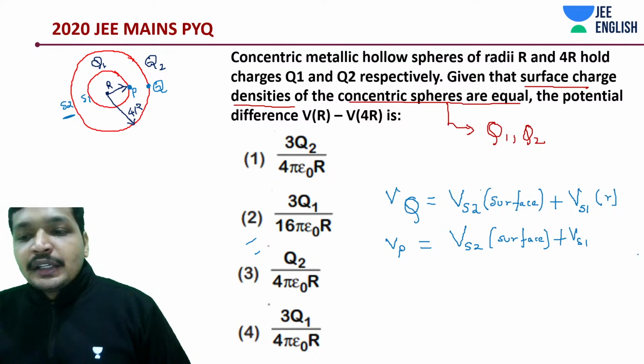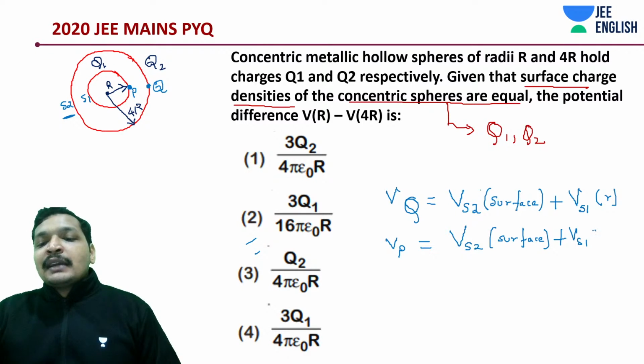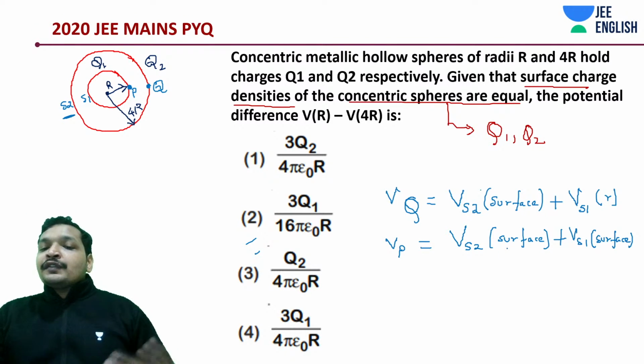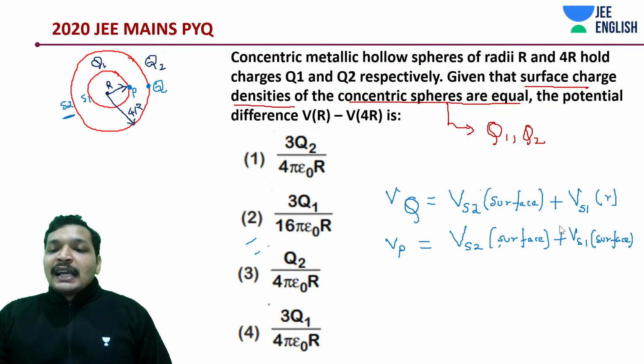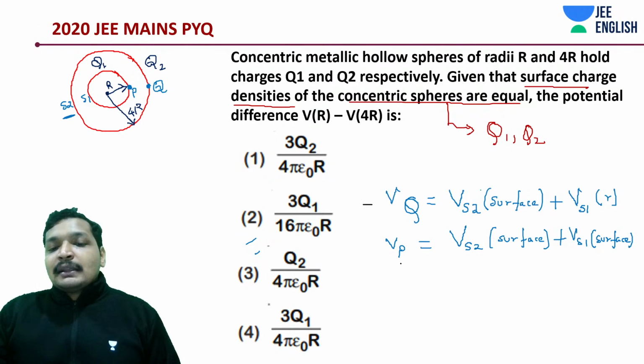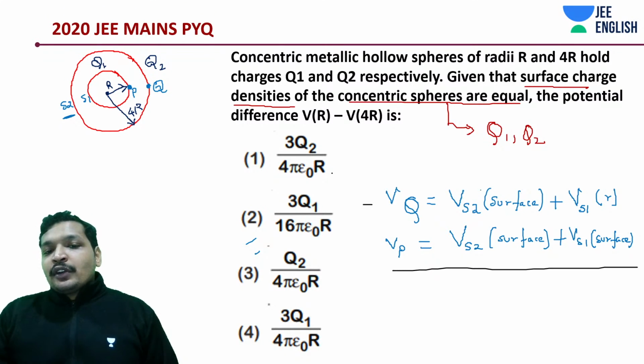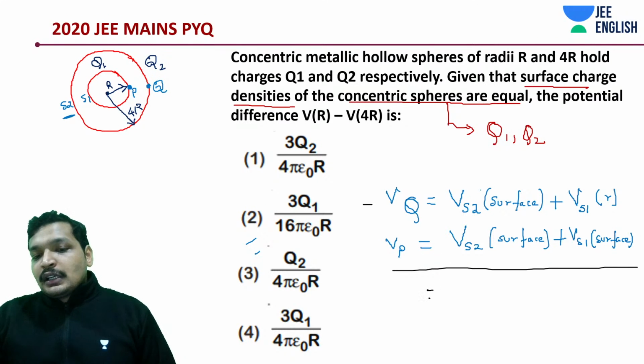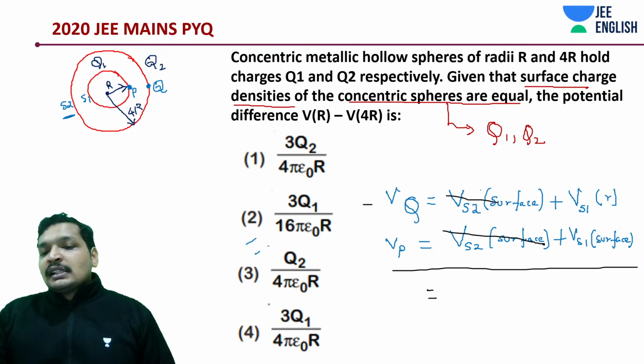Something you have to quickly intuit. And for shell 1, this time it is the surface of shell 1. So due to both of the shells, there would be something. Let's say I'm going to subtract, that is like adding a minus before that Q point and adding them up. That is what your VR minus V4R is, right? So if you do that, you very well might have understood this is going to get cancelled, this is going to get cancelled.